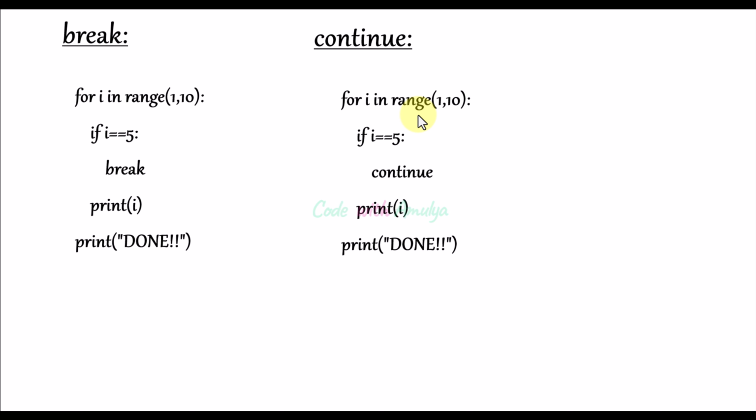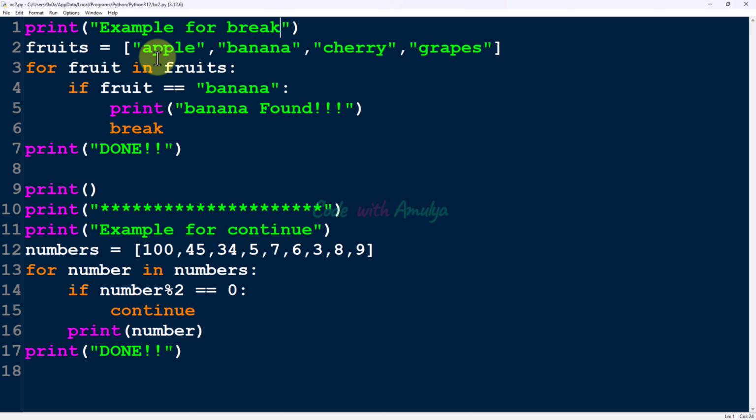Next, the break statement is used when you want to immediately exit a loop regardless of whether the loop condition has been satisfied. When you have found what you are looking for, stop. That is the break statement. And the continue statement is used when you want to skip specific iterations. Let's take another example. So here the first is the example for break.